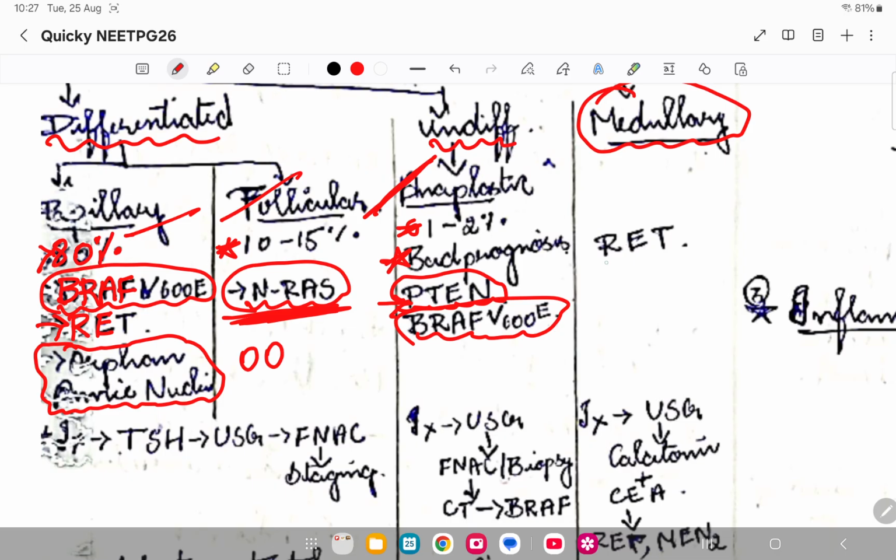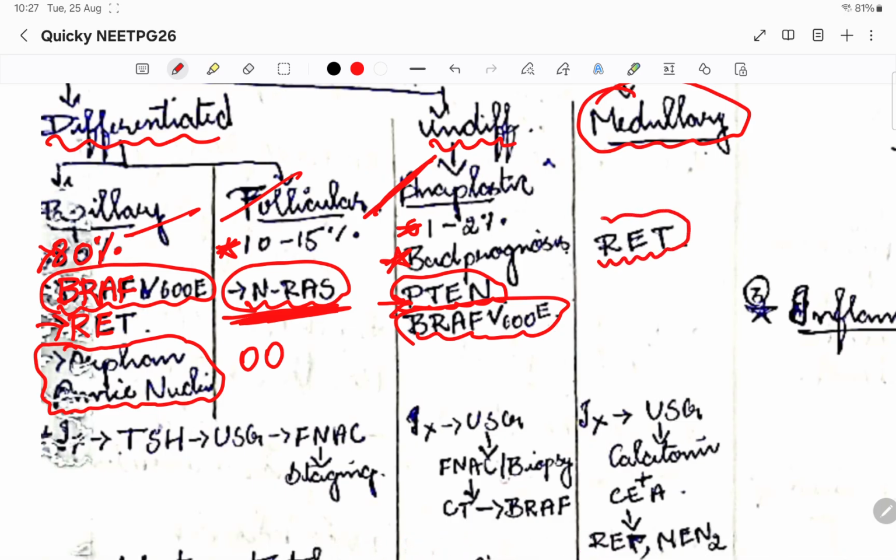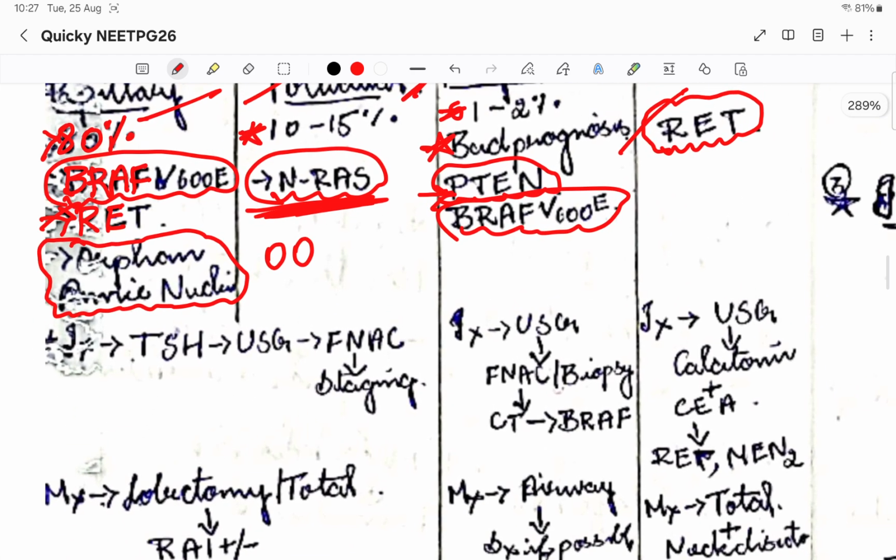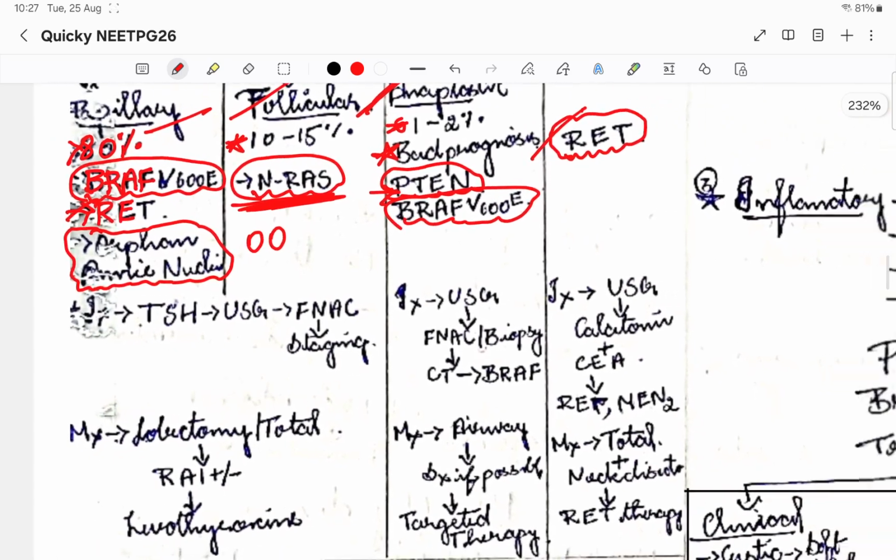Coming to medullary carcinoma, the RET gene. So RET is in both medullary and papillary, but in papillary it is going to be BRAF V600E. That is more common than RET. So please remember that. Okay, then coming to the management part of each of them.